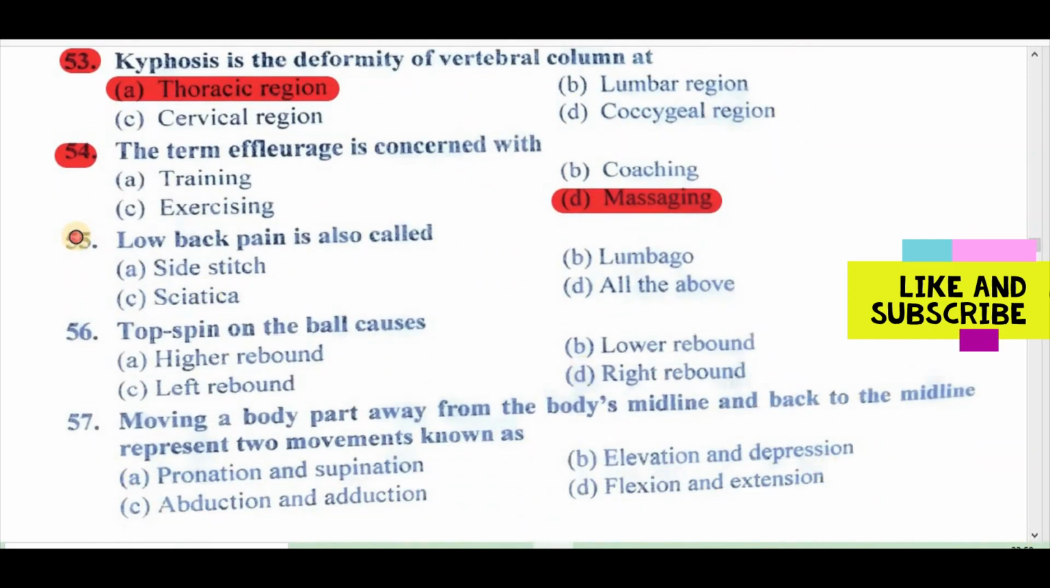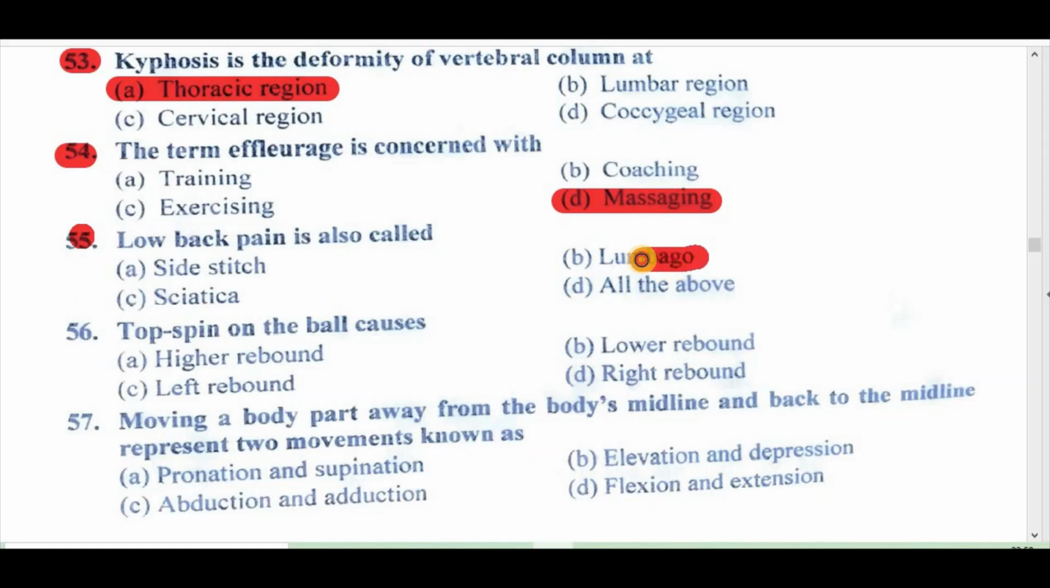Question 55. Low back pain is also called A, side stitch, B, lumbago, C, sciatica, D, all of the above. Right answer is B, lumbago.